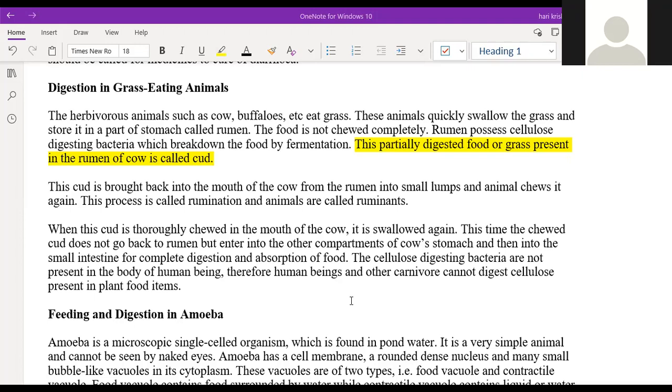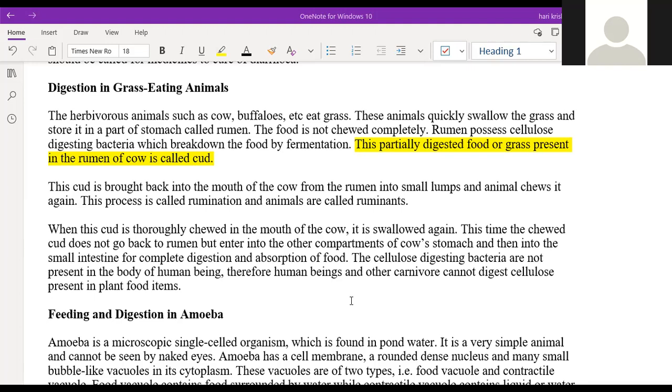So if you take the grass eating animals, generally grass will contain cellulose, which is undigestible in human beings. But these animals contain some special bacteria in their stomach, in the rumen. So these bacteria will break down the cellulose into energy or different simpler formats. So in the case of ruminants, what is going to happen? First, the cow will eat the grass continuously without chewing it, and it will store it in a special sac-like structure.